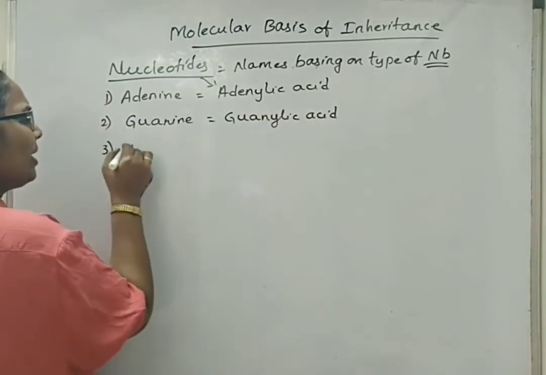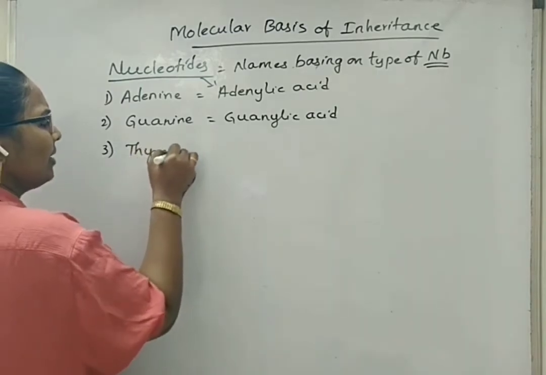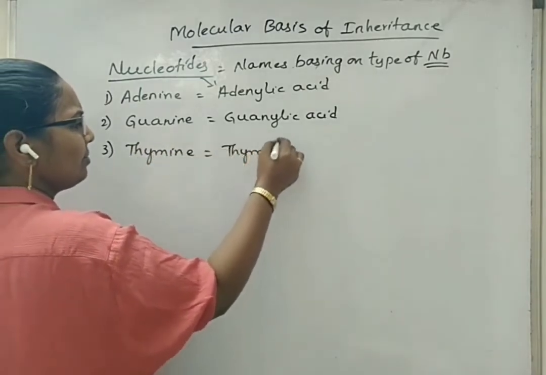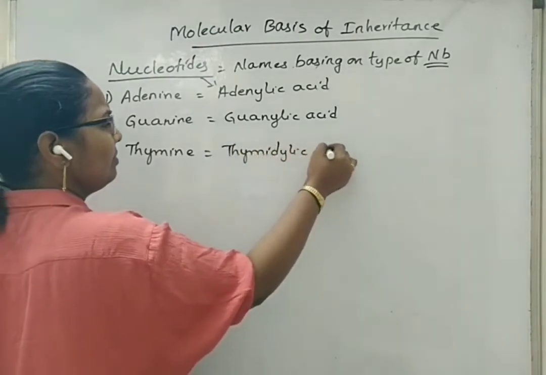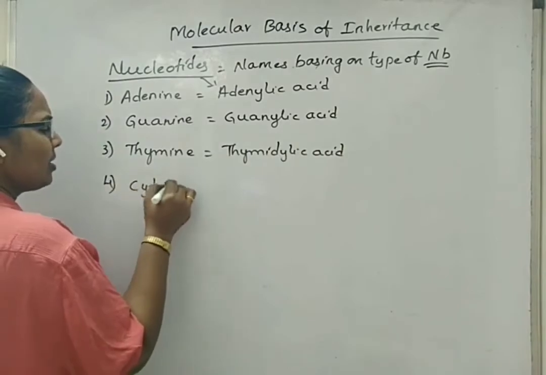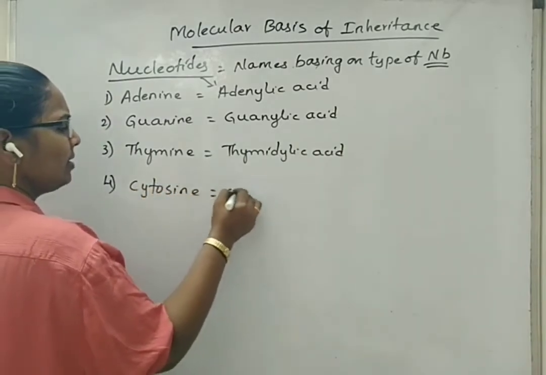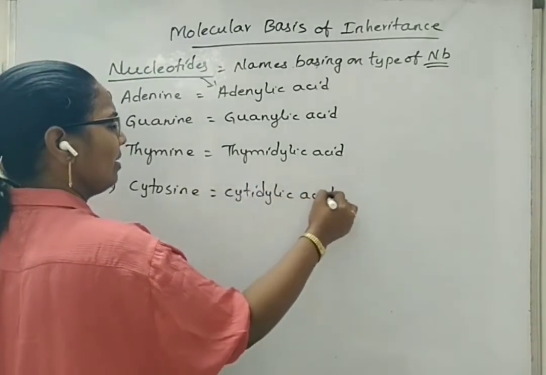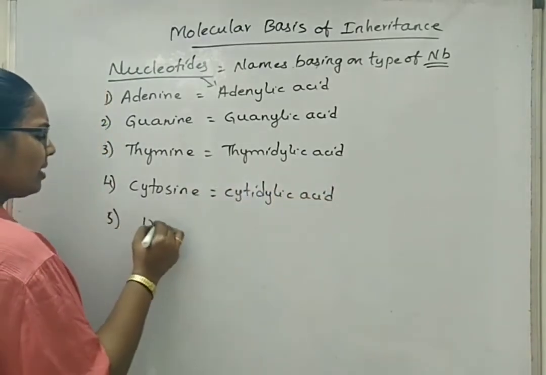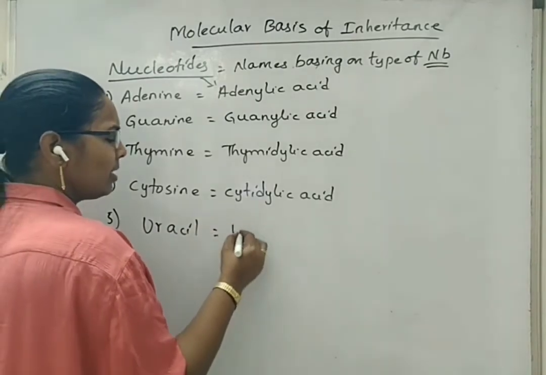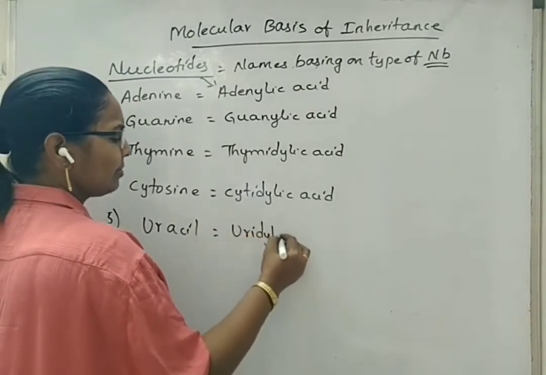If the nitrogen base is thymine, then the term of the nucleotide is thymidylic acid. If the nitrogen base is cytosine, then the term is cytidylic acid. If the nitrogen base is uracil in case of RNA, then the nucleotide term is uridylic acid.